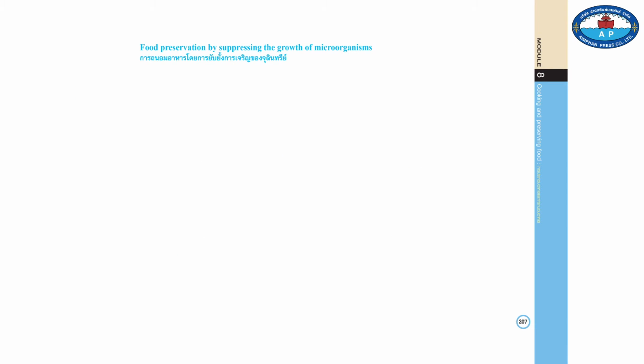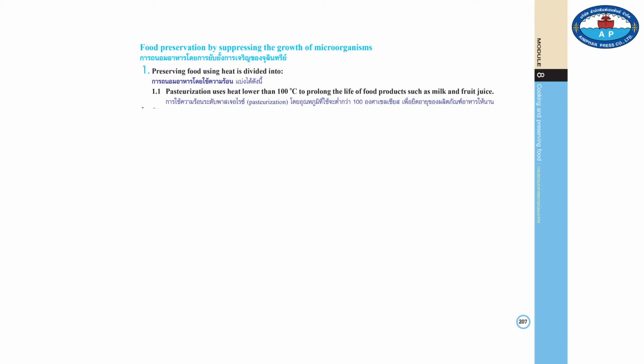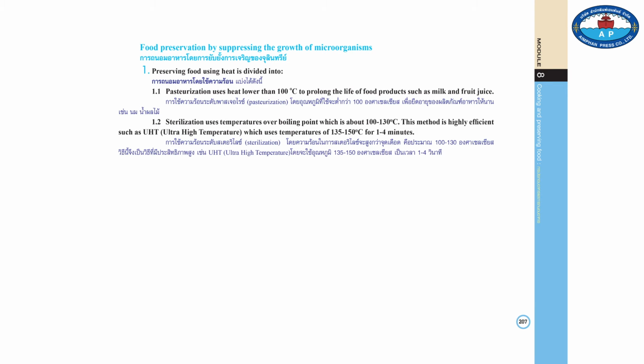Food preservation by suppressing the growth of microorganisms. 1. Preserving food by using heat is divided into 1.1. Pasteurization uses the heat of lower than 100 degrees Celsius to prolong the life of food products such as milk and fruit juice. 1.2. Sterilization uses the temperature of over boiling point, which is about 100 to 130 degrees Celsius. This method is highly efficient, such as UHT, ultra-high temperature, which uses a temperature of 135 to 150 degrees Celsius for 1 to 4 minutes.